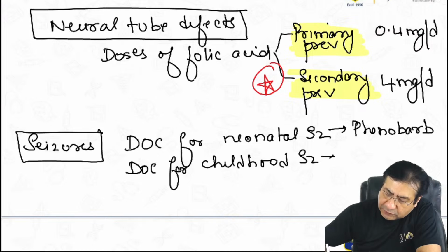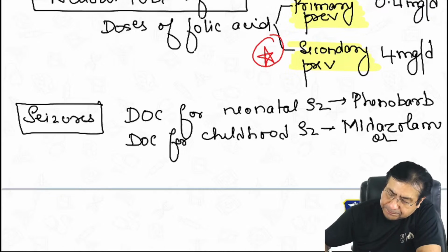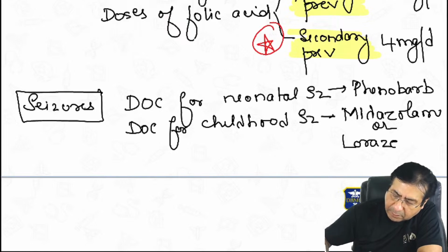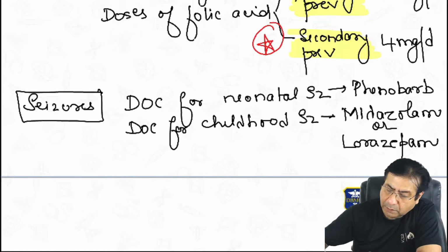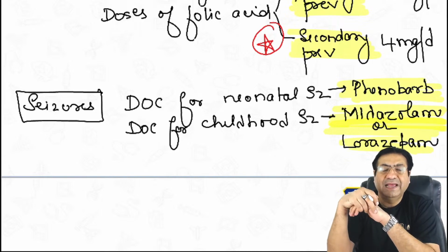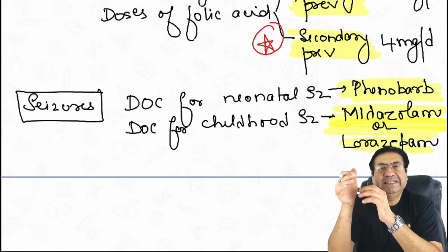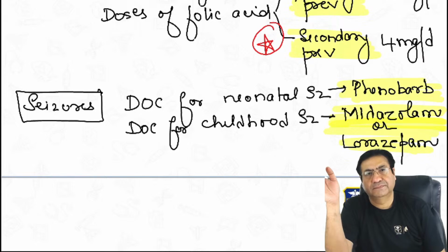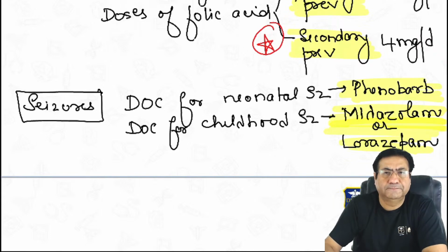And what is the drug of choice for childhood seizures? The drug of choice for childhood seizures is midazolam or lorazepam. Please remember for your exams. So if someone asks you for childhood seizures, what is the drug of choice? Midazolam or lorazepam, basically benzodiazepines. But for neonatal seizures, the drug of choice always is phenobarbital.